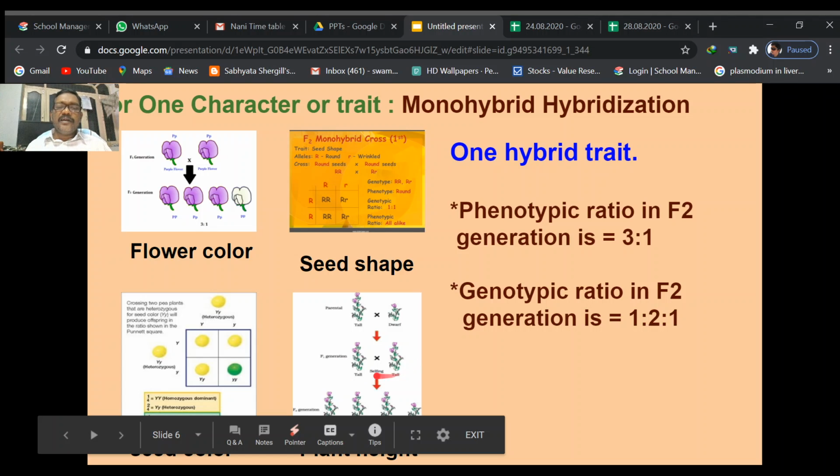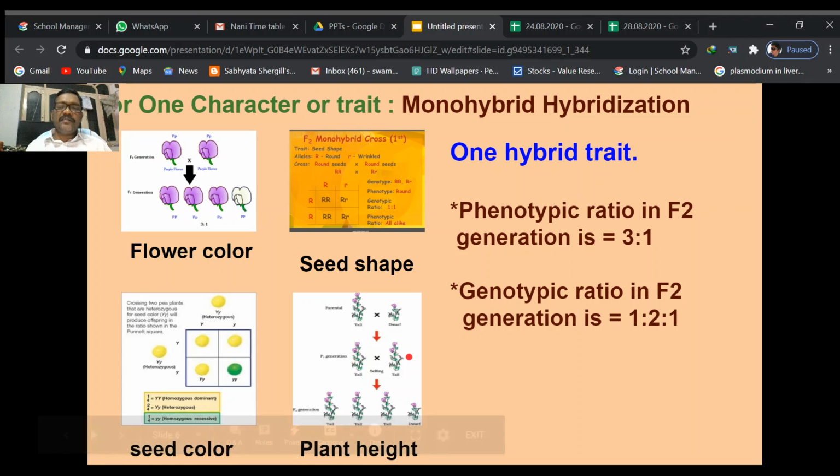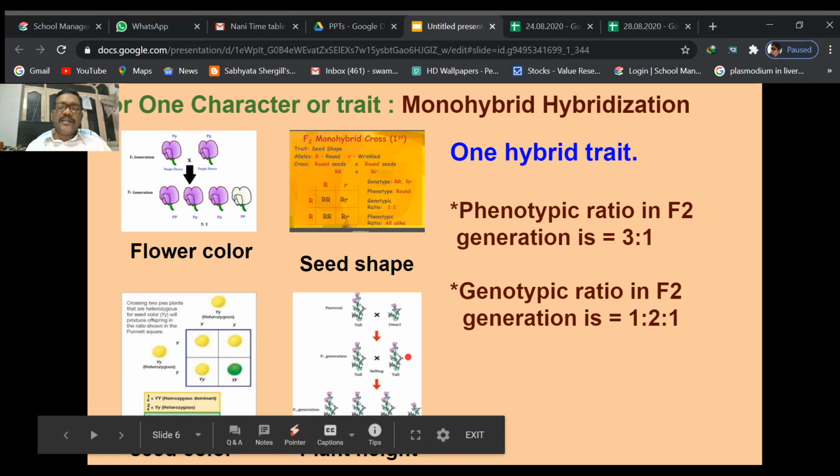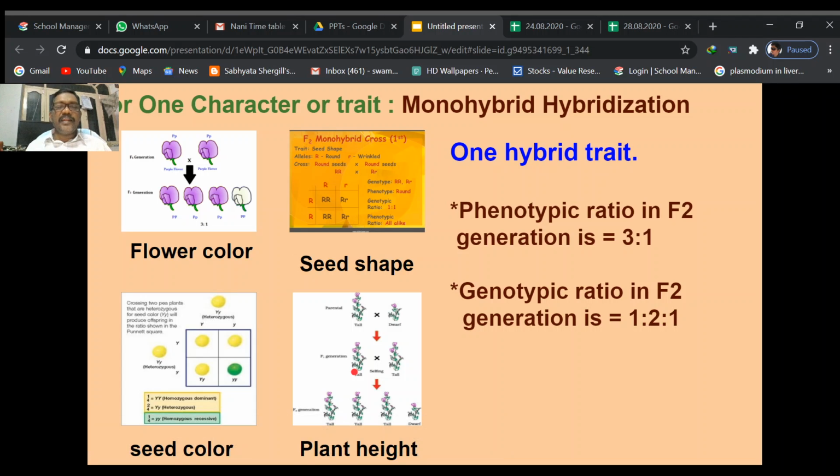Because the plants produced are phenotypically all tall, but genotypically they are actually hybrid plants. All plants produced in this F1 generation are capital T and small t, heterozygous condition only.